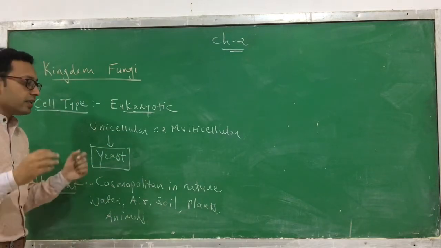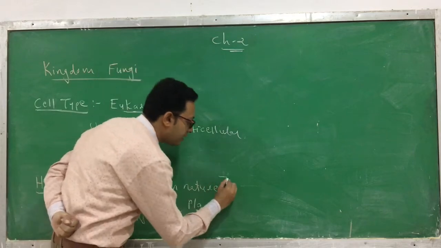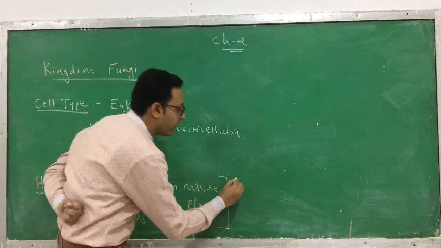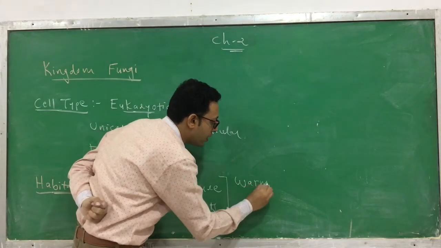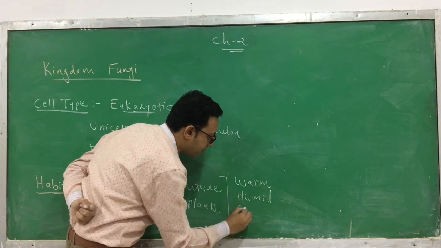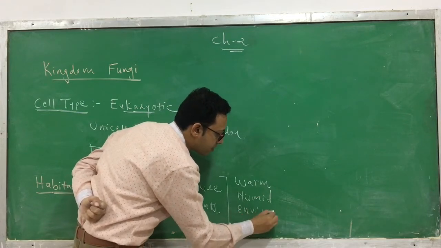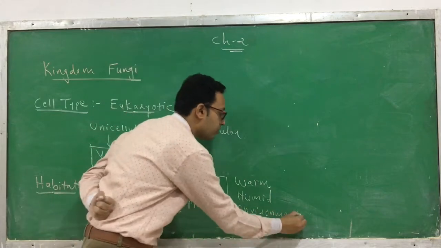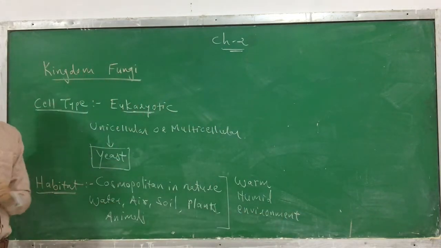But the main important thing is that the environment which is favorable for its growth is a warm, humid environment. This warm, humid environment promotes the growth of kingdom Fungi.